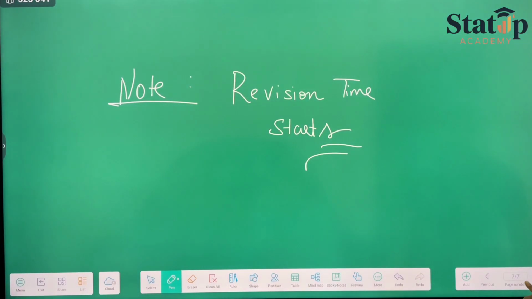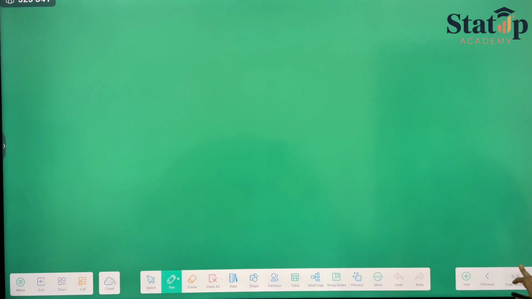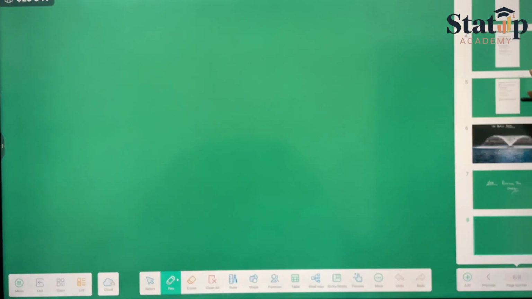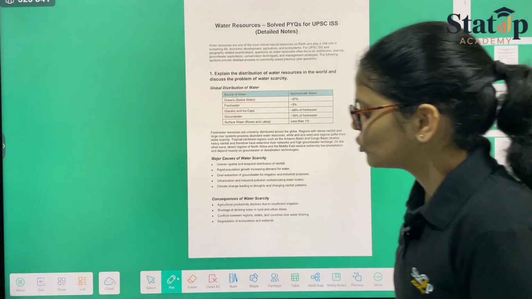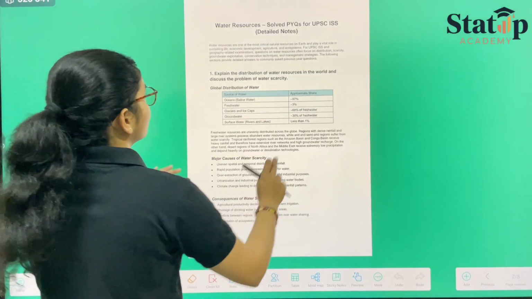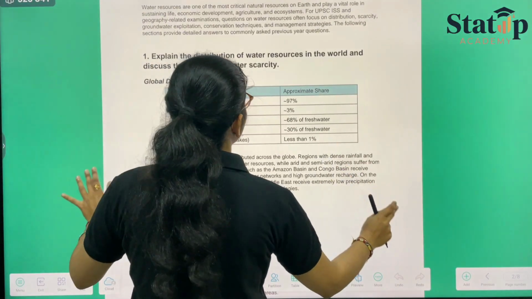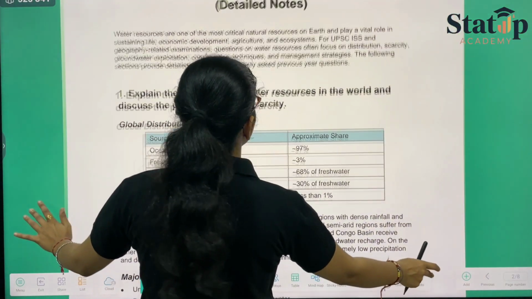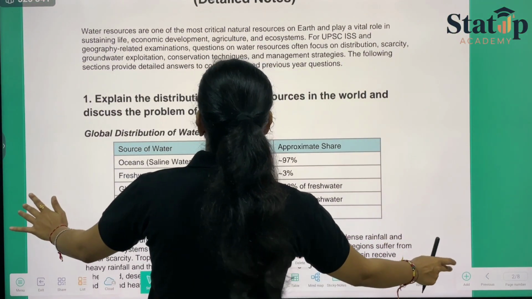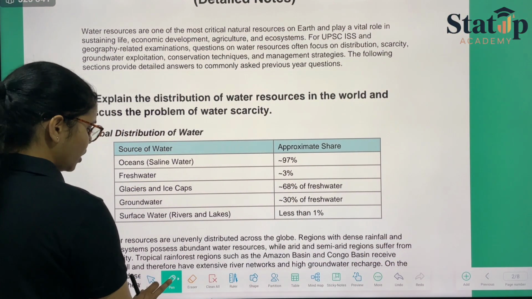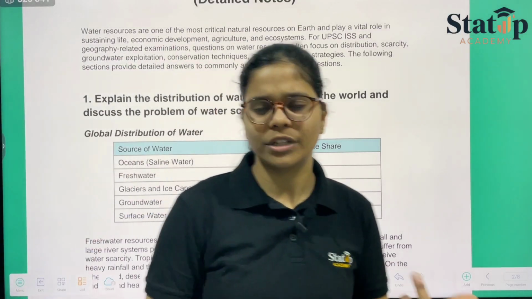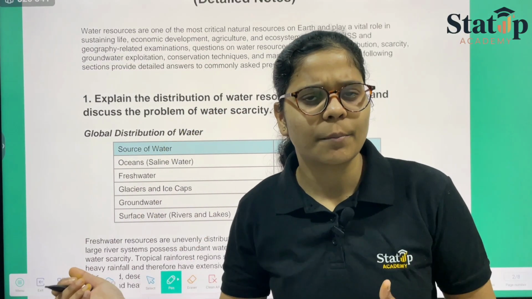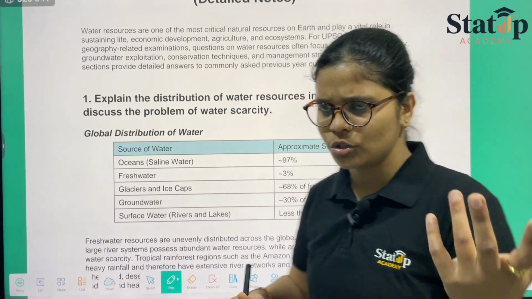Coming to our topic, where did I include it? Okay, I included it over here. Okay, so water resources. With water resources, we have the solved PYQs. In the first few lines, it is just telling you the importance of water, what was included about water, how water is important, and what amount of water resources were there.